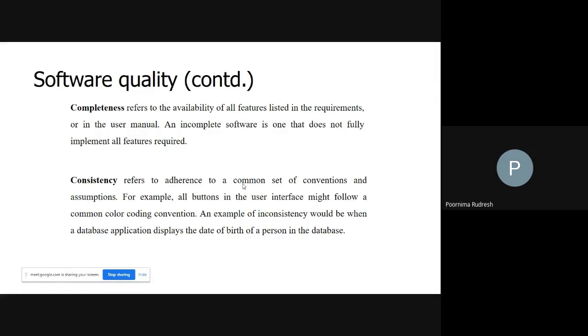Once again, if I consider the calculator example, what is my major requirement? I want to perform all the mathematical operations. That is one set of features, right? Along with that, I want to find the square root of a given number or the square of a given number. That is another requirement.